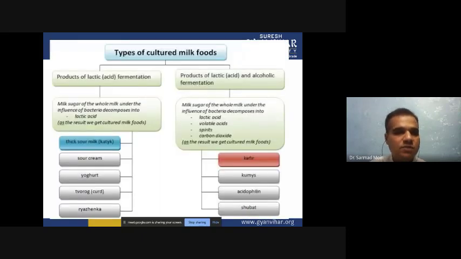Now types of cultured milk products. There are two types of milk products we are utilizing. The first is products of lactic acid fermentation, and the second is products of lactic acid and alcoholic fermentation. When we do lactic acid fermentation, we get thick sour milk, sour cream, yogurt, Tavro type of curd, and Ryazhenka. These are all prepared by lactic acid fermentation. When we have both lactic acid and alcoholic fermentation, we get kefir, koumiss, and acidophilus. These are fermented by lactic acid and alcoholic fermentation.